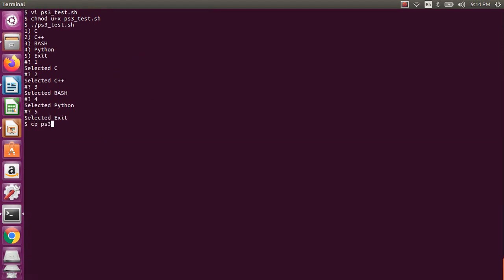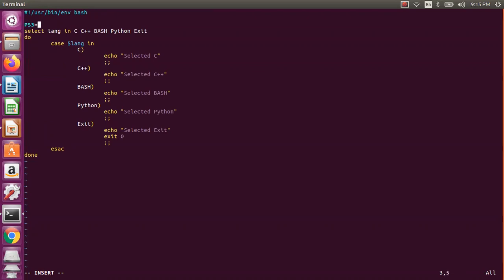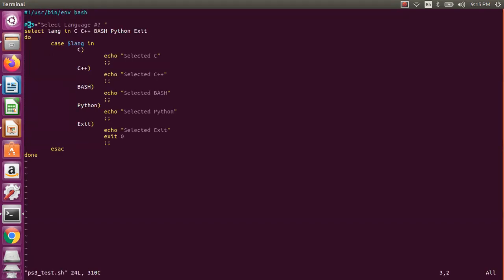Now I don't want to copy, I will do the same thing. Now I want to change this prompt actually. Then I need to use this particular thing. So I just say select language, because this is specific to my program. So I am using language. Generally, you should not use the language actually. Why? Because that is a menu option. So you can use anything. So this is for my thing. So I just say select, whatever this particular prompt actually.